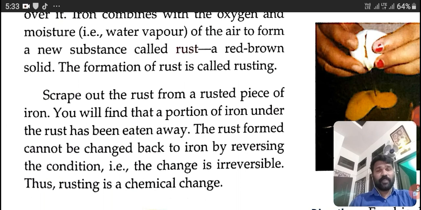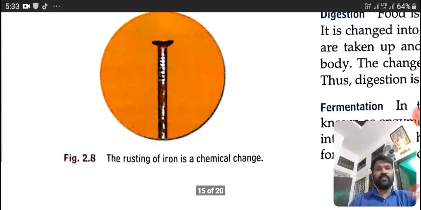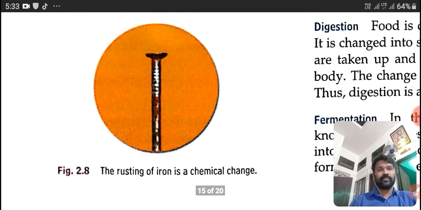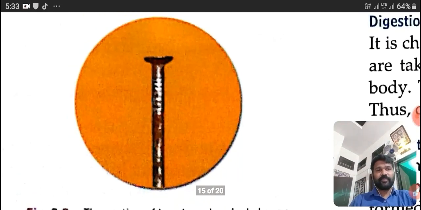The rust formed cannot be changed back to iron by reversing the condition. That is, the change is irreversible. Thus, rusting is a chemical change. Here it shows the rusting of iron. A nail is shown. Over the nail, we can see the rust. Okay. This is a good example of a chemical change.